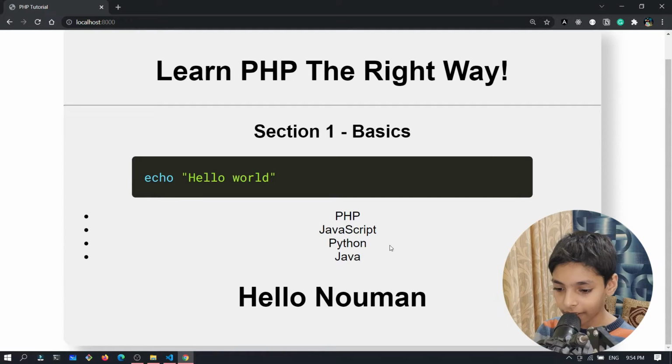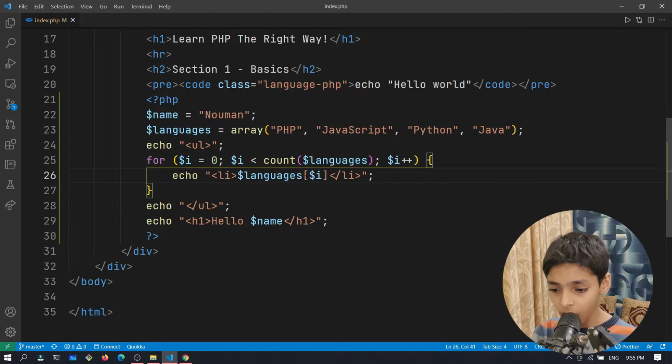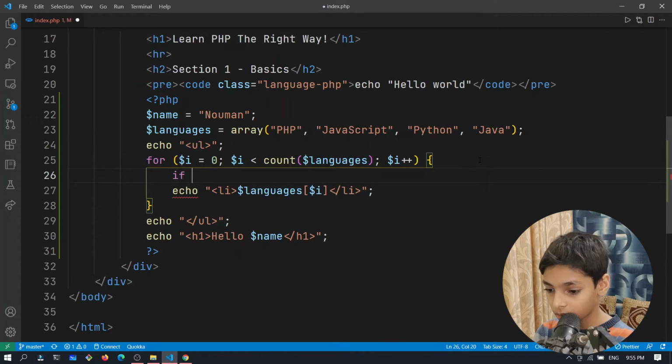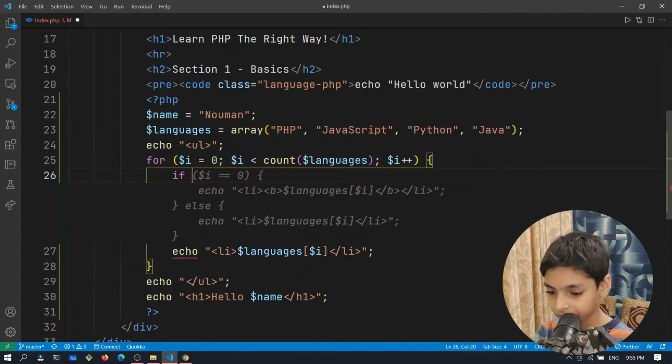Now you can see we got all our languages: PHP, Python, JavaScript, PHP, JavaScript, Python, Java. Okay, and now we can use an if statement. That's another basic thing that you should know. So if we say if, okay, no, not this. That's not what I want.